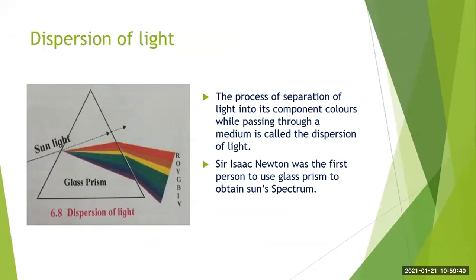Why do all the colors bend at different angles? Because all these different colors have different wavelengths and different velocities, so they bend at different angles, and therefore we are able to obtain the spectrum of 7 colors.